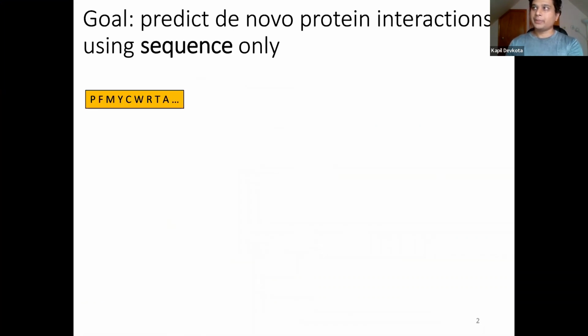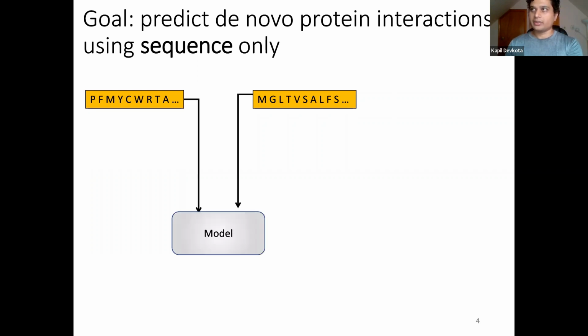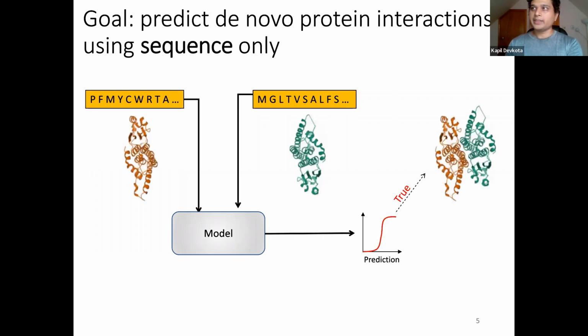Now to describe the basic premise of our work, we are given two proteins with known polypeptide sequences. Because of the genomic sequencing revolution, sequence data for proteins is often readily available, even when structured data is not. Now we can visualize a model that somehow can take these sequences and predict if the two proteins actually bind or not. So the binding is going to basically be a probability between 0 and 1. And as the probability becomes closer to 1, the model becomes more confident that the two proteins will actually bind.